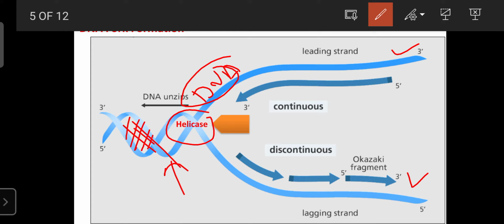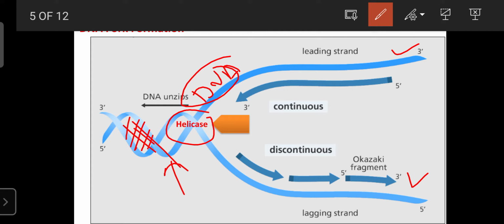One strand is held paired with the other strand with the help of hydrogen bonds, and this helicase can disturb the hydrogen bonding. Then it is helpful for the formation of the replication fork. Actually DNA replication is unidirectional, but this DNA helicase can act in both directions, 5 to 3 as well as 3 to 5.